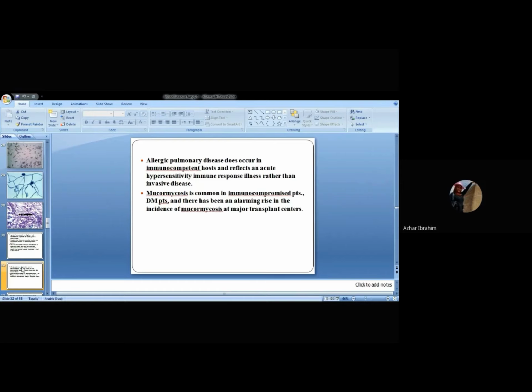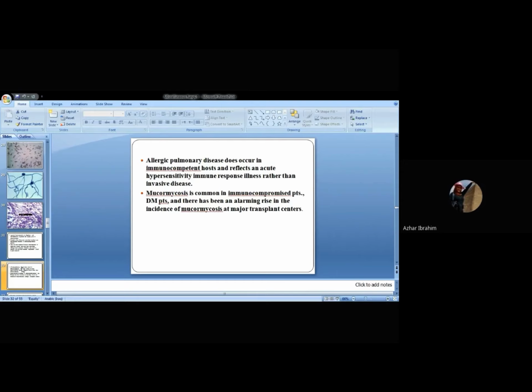There is another type of disease that may be caused by Mucorales, which is allergic pulmonary disease. It looks like the one caused by Aspergillus that we discussed in the previous lecture, ABPA, allergic bronchopulmonary aspergillosis. This also causes allergic pulmonary disease, which mainly occurs in immune-competent hosts and reflects acute hypersensitivity due to the immune response rather than invasive disease. That means the intensity of the disease comes from the severe hypersensitivity rather than the invasion.